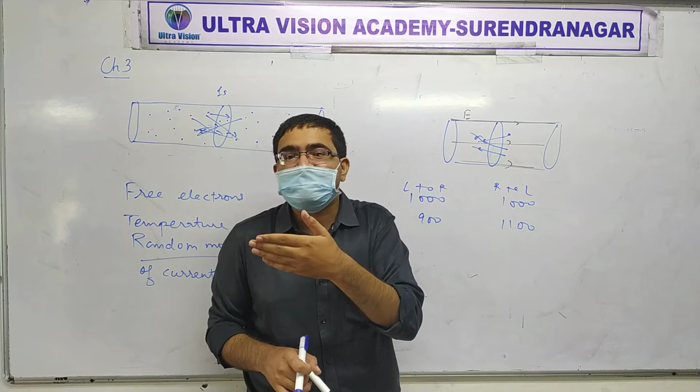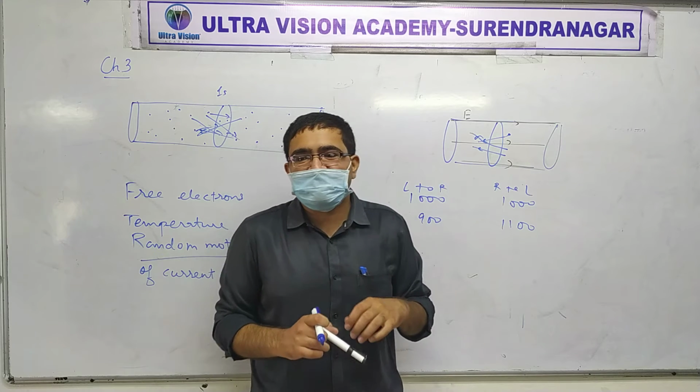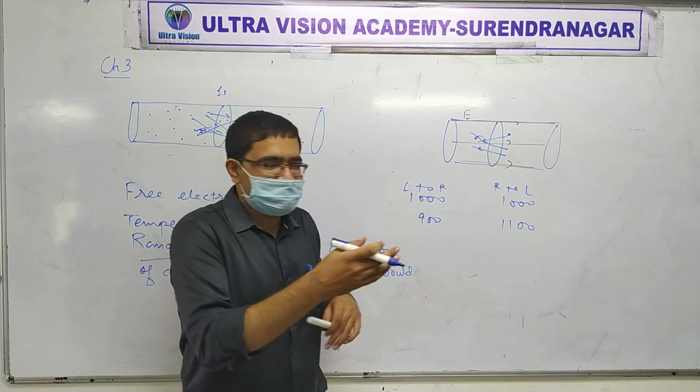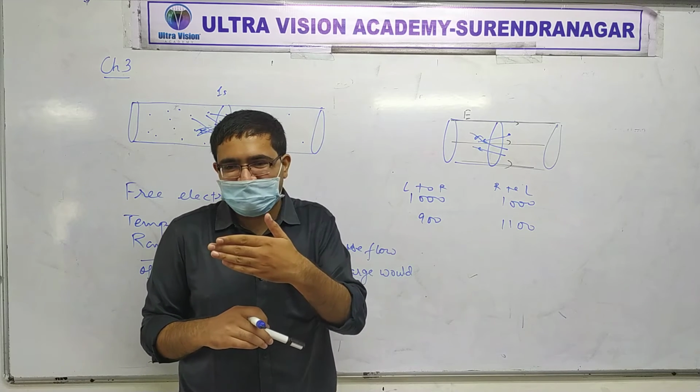Clear? Yes or no? So current will flow in which direction? Right side. Is that okay? Net flow of electrons is towards left side.